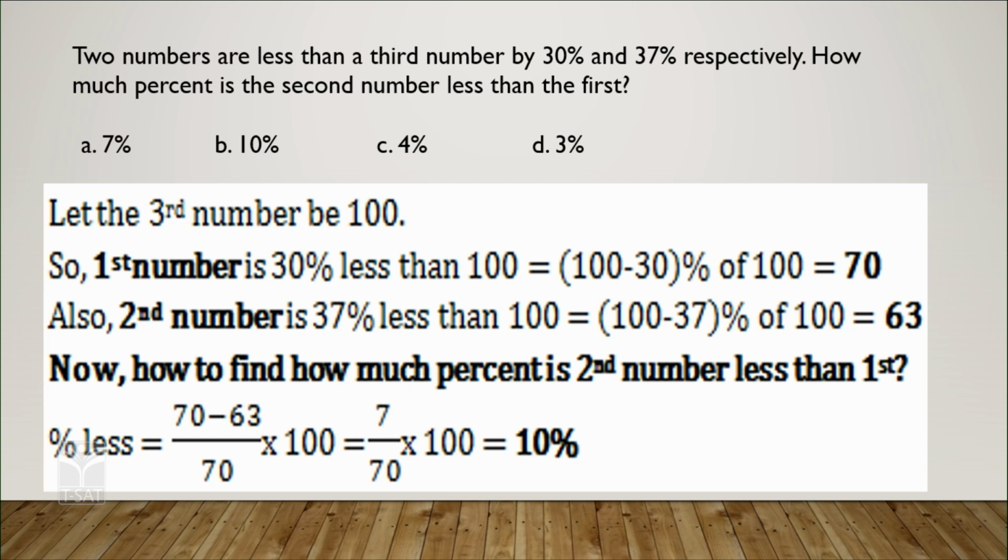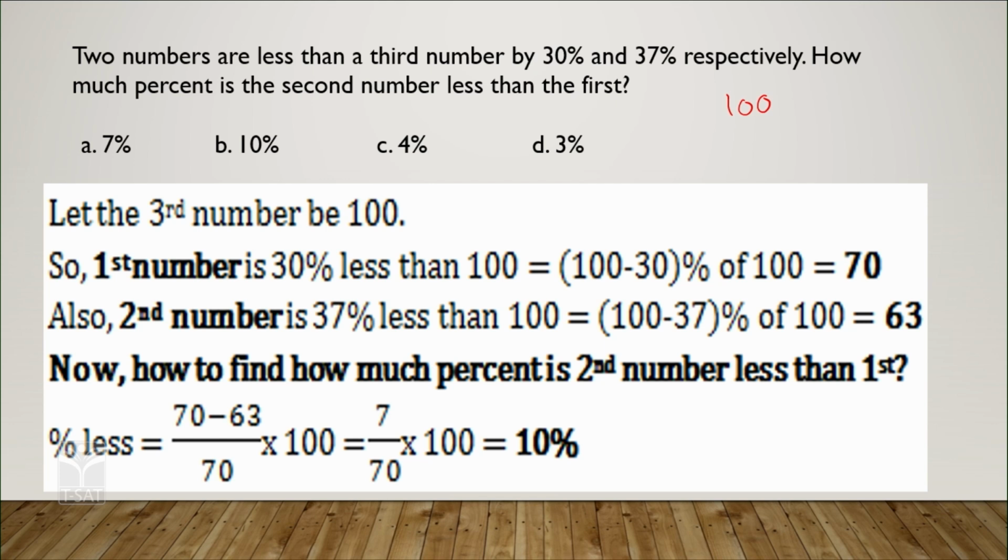Two numbers are less than a third number by 30% and 37% respectively. How much percentage is the second number less than the first number? Very clear, correct? We don't know the number, say it is 100, the third number.